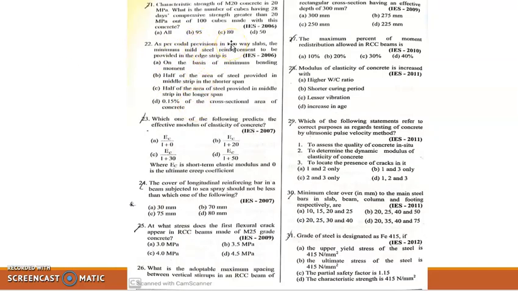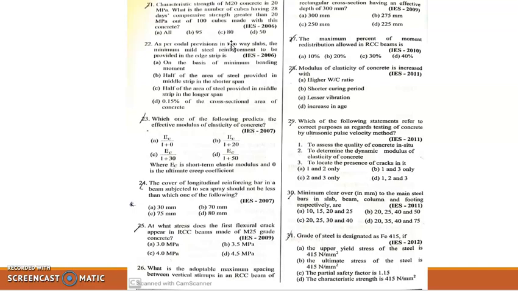Then moving on to the 21st question. Characteristic strength of M20 concrete is 20 megapascal. What is the number of cubes having 28 days compressive strength greater than 20 megapascal out of 100 cubes made with this concrete? Here, when 95% of the cubes exceed the required strength, then the corresponding strength is called characteristic strength. So, option B, 95, is the correct answer, according to the definition.